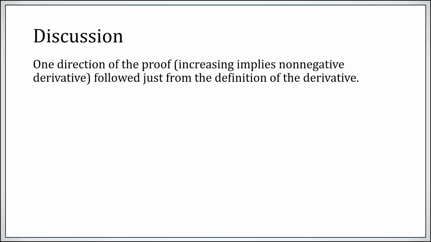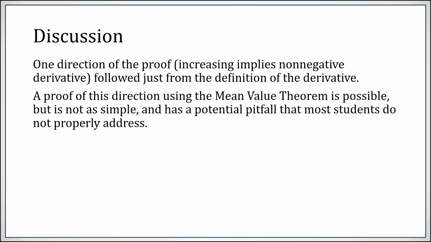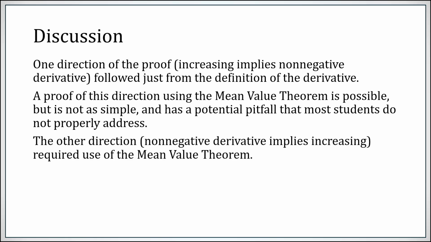So a little discussion is in order. One direction of the previous proof, that an increasing function has a non-negative derivative, followed just by using the definition of the derivative. You can prove that direction by citing the mean value theorem, but it's not as straightforward, and it has a potential pitfall that many students don't properly take care of. The other direction, however, that a non-negative derivative must imply an increasing function, not necessarily strictly, incidentally, but increasing, required using the mean value theorem.